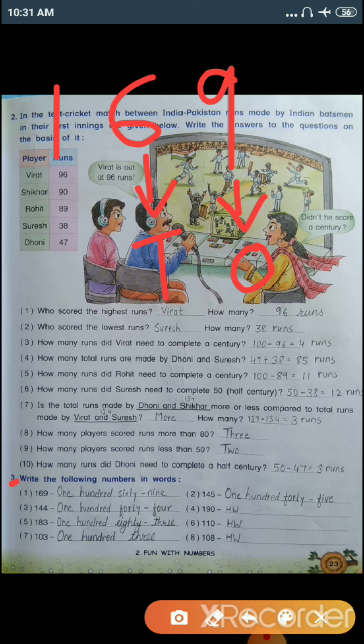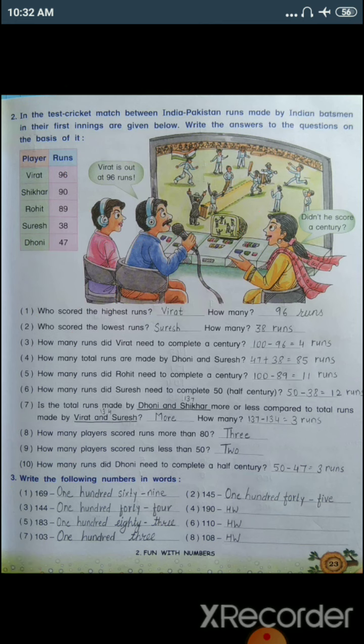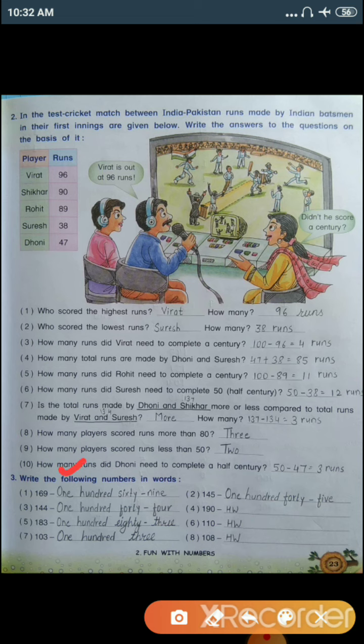So at the time we pronounce the number or we write in words, we pronounce these two digits together. And 1 is on 100 place. So how we'll pronounce this number? 169. Okay, so you can see here I have already written 100.